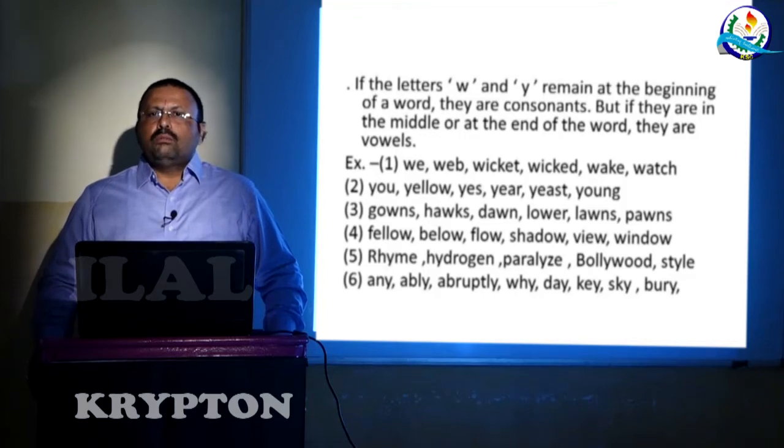Then fellow, so here W appears at the end of the word, so it is a vowel. Then below, the letter W appears at the end of the word, therefore it is a vowel. Flow, again here it is a vowel. Shadow, W is a vowel here. View, W is a vowel here. Window, W is a vowel here.